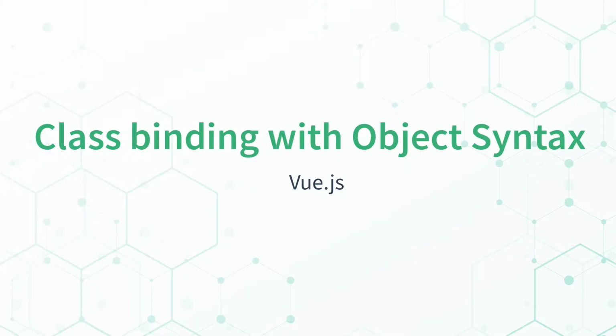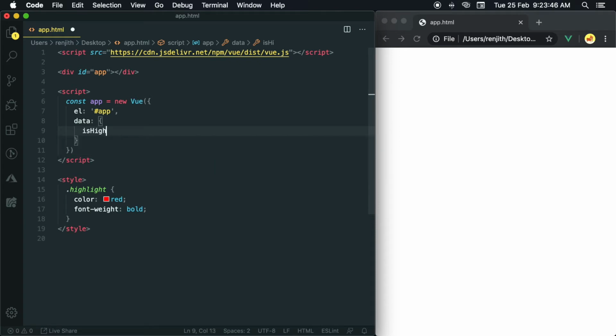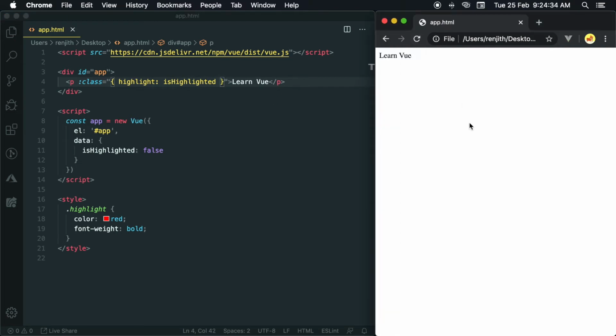Class binding with object syntax. We can use objects in the v-bind directive to dynamically bind class. The keys in the object will be added as the element's classes according to the truthiness of the value. Let's see it in action. Create a data called isHighlighted. Create a paragraph and bind the highlight class using object syntax. Run it. Currently isHighlighted is false, so the class is not bound.